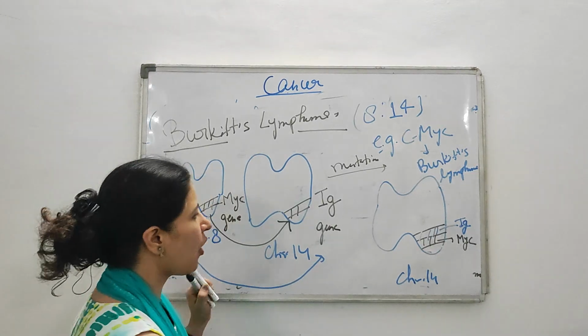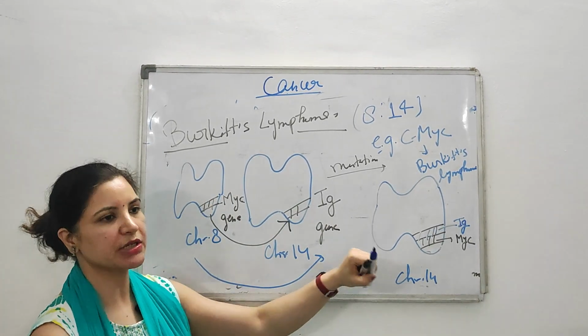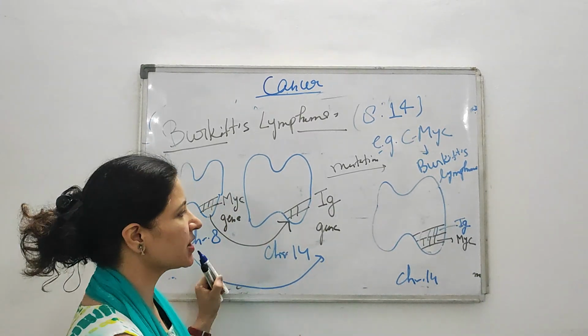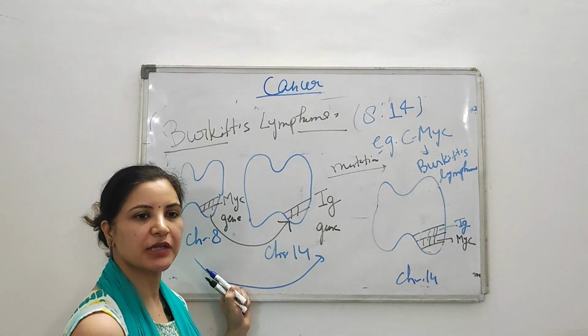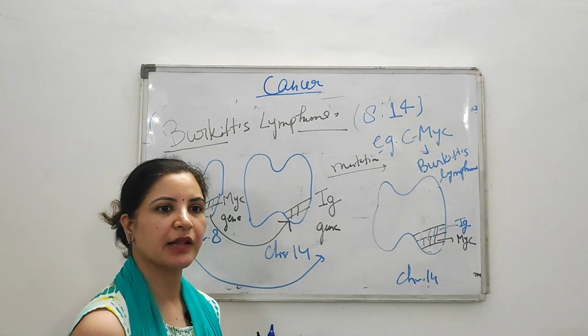Clear? So this is all for today's session. We just studied and understood how a proto-oncogene converts into an oncogene. In the next lecture, we will study the role of the tumor suppressor gene in the development of cancer. Okay? Thank you everyone.